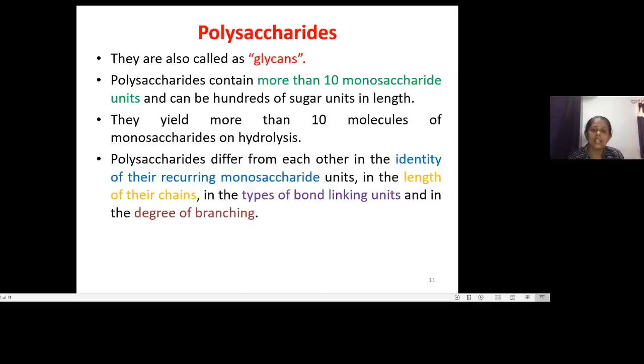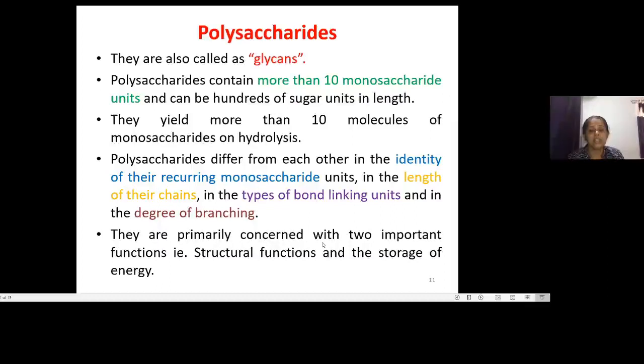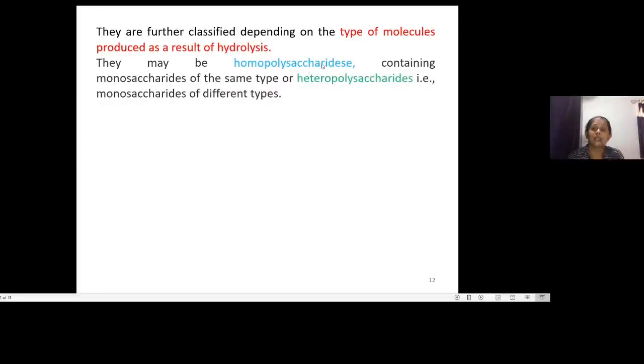The polysaccharides differ from each other based on different parameters, like the identity of their recurring monosaccharide unit, the length of their chain, the type of bond linking the units, and the degree of branching. Also, the classification is based upon function, whether they have a structural function or work for energy storage purposes. Further, polysaccharides are classified based on the result of their hydrolysis.